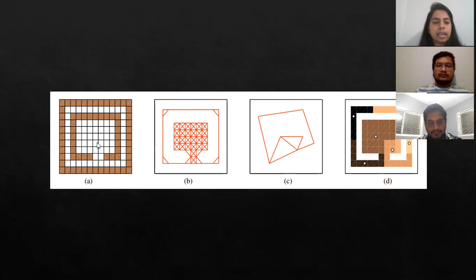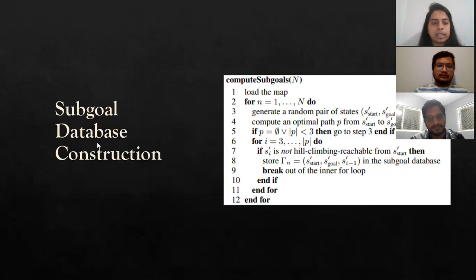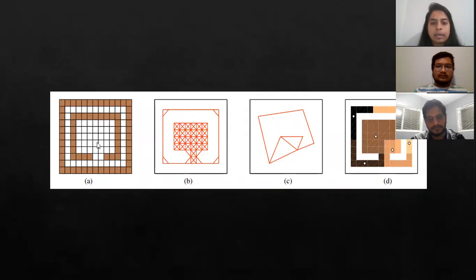From the third diagram, it has been shown that once the abstraction is completed, the center of the clique is taken as a representative of the abstract state. And from the fourth diagram, it represents that all the representatives are marked with white circles. So this is all about this diagram.